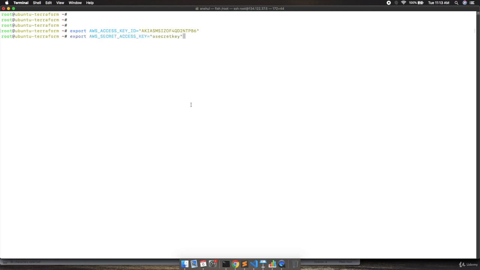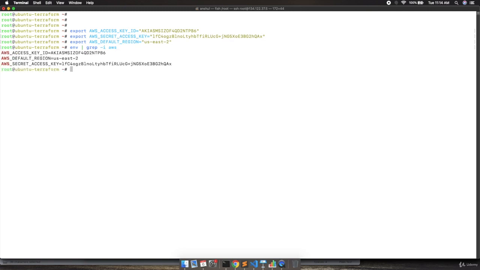Now I need to provide the secret. So we need to provide the secret over here, and I need to provide my secret key over here. In your case, you need to provide your own secret. So I have provided my secret over here. Now we need to provide the region, and here you can provide the region in which you want to deploy your machine. I want to deploy in US East 2. Hit enter. Now if you want to check whether the environment variables are set in your environment or not, you can provide env pipe grep -i AWS. Hit enter, and you can see all three variables are present inside the environment.